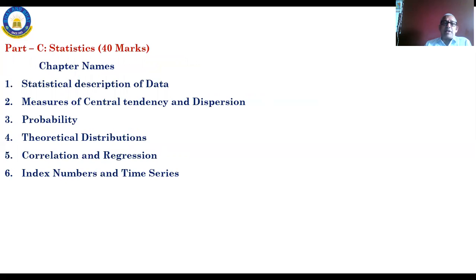Then there will be another part, 40 marks, that is statistics, part C, in this paper number 3. Statistics part will be there, 40 marks, and it's objective. All of these are objective, right? Paper number 3 is objective. Yes.